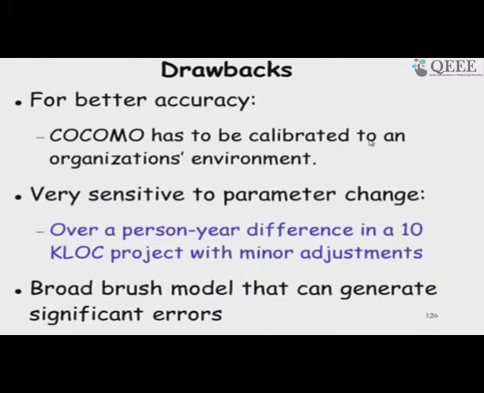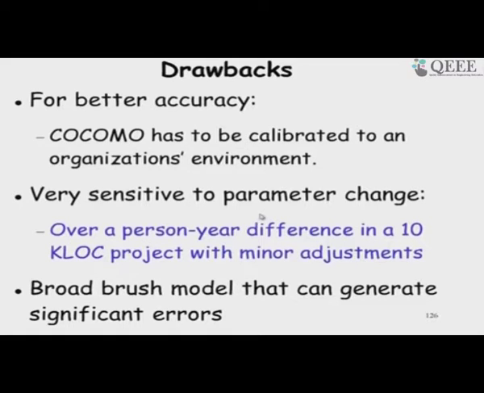One thing that we need to mention here is that the organizations can calibrate the different factors that have been given in the table, the adjustment factors, depending on their past projects.